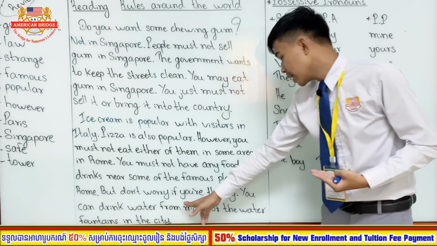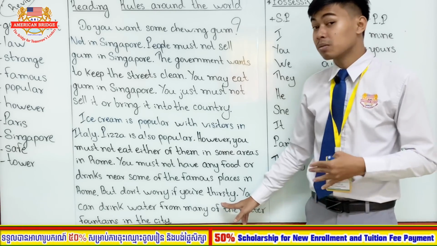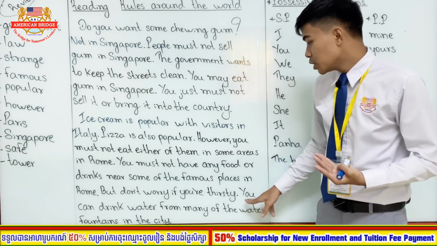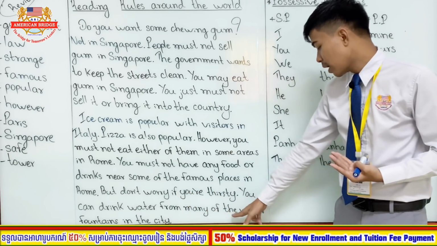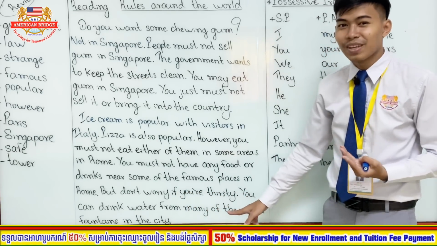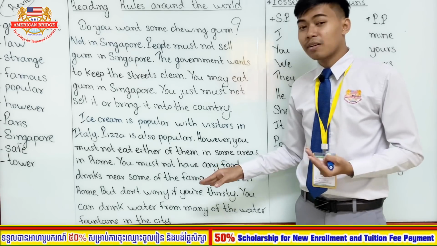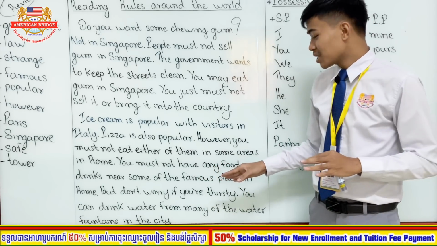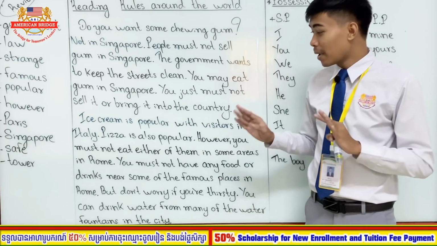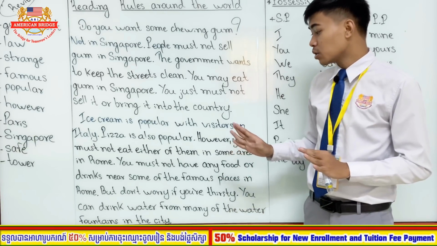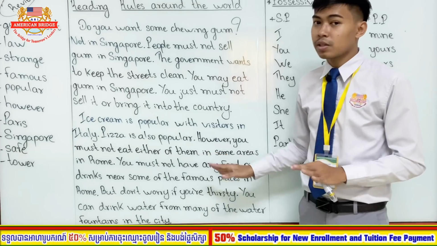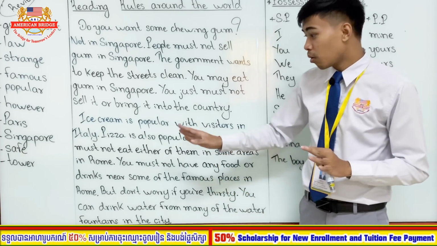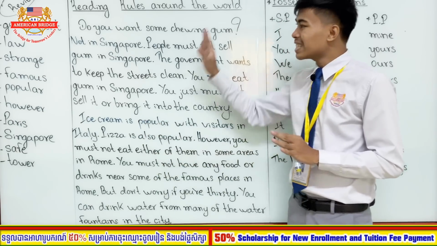But don't worry if you are thirsty. Thirsty means you want to drink water. You can drink water from many of the water fountains in the city. So in Rome, there are a lot of water fountains in the park or in the garden. So if you are thirsty, you can drink there. But you are not allowed to bring food or drinks to some of the famous places in the city of Rome, the capital of Italy. So these are the rules.